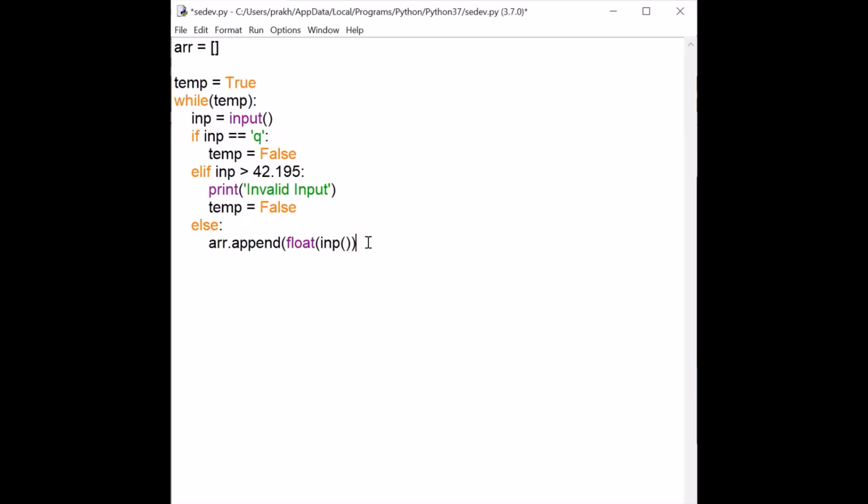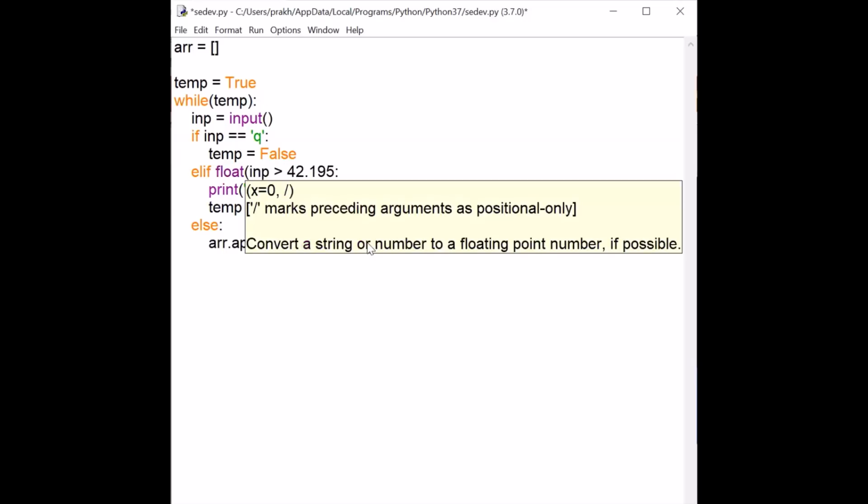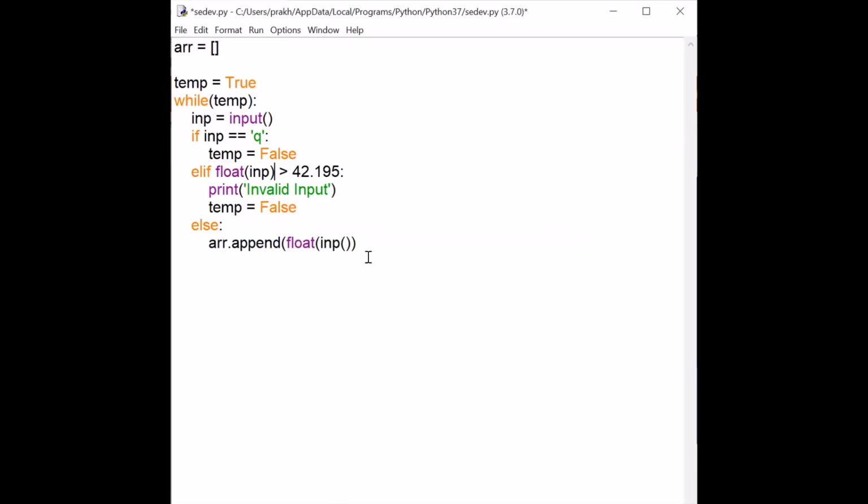It must be 28.1, 0.9, 0.83, something like that. That's why I am converting this inp, which was a string, into float. And when I am comparing, I should use float only, so I am converting that also. Okay, so in the array everything will now get added. Okay, done.